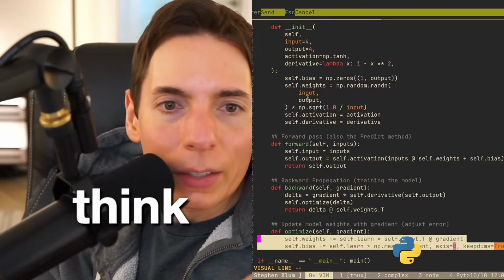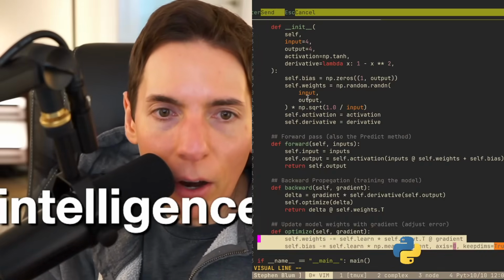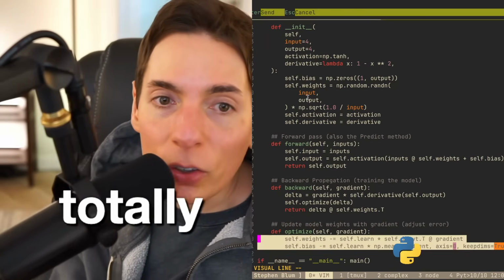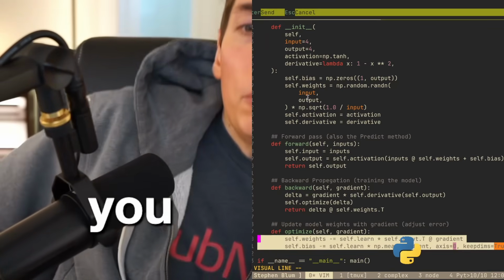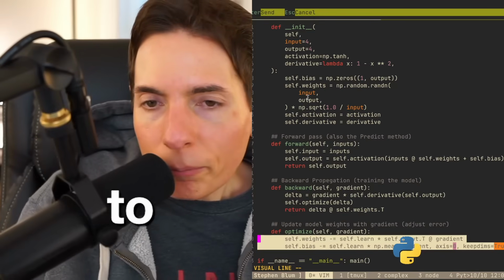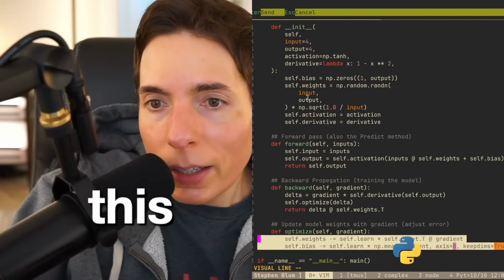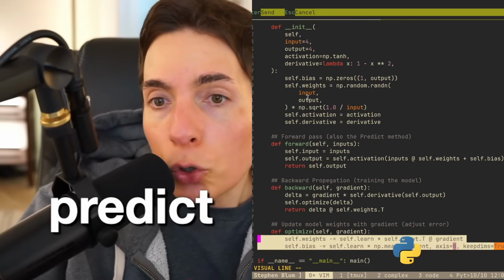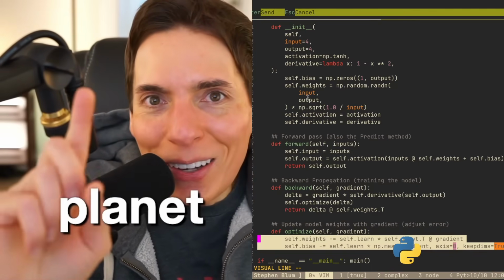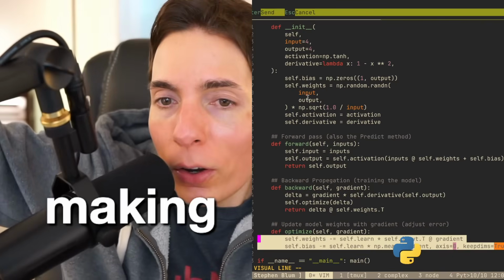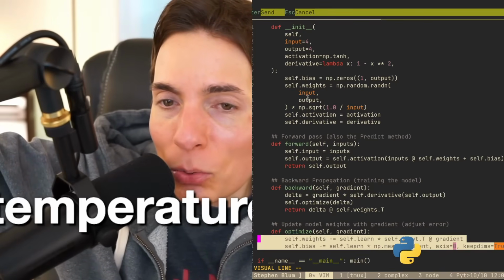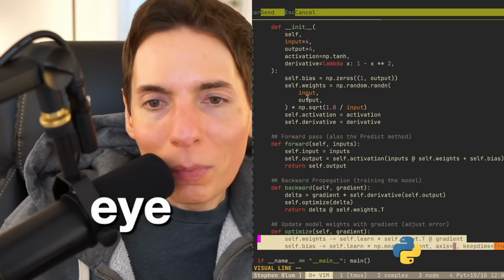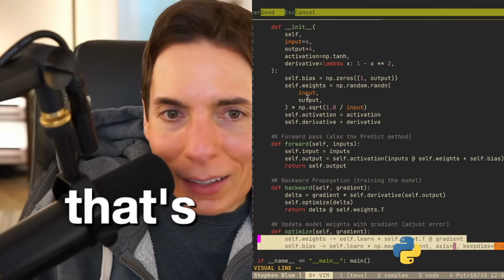Can you include artificial intelligence for environment conversations? Yes, you totally can. In fact, you kind of need to, Ashford. You really need to, because what we need to do is take all this environmental data and leverage artificial networks to train and predict future conditions of the planet. We're making it warmer, global temperature rises, right? So climate change, we need AI to make our lives better.